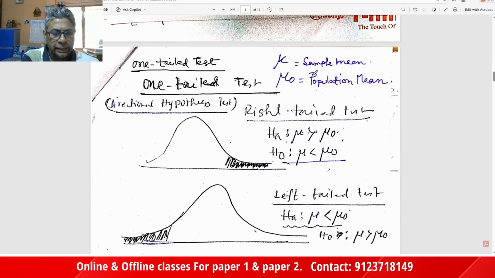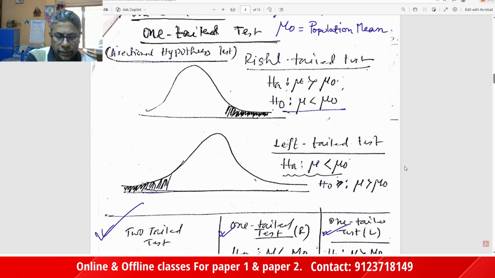Now we are going to cover the one-tail test, also called the directional hypothesis test. It is either a right-tail test or a left-tail test. In the right-tail test, the alternative hypothesis is mu greater than mu zero, where mu is the sample mean and mu zero is the population mean, and the null hypothesis is mu less than or equal to mu zero. In the left-tail test, the alternative hypothesis is mu less than mu zero.